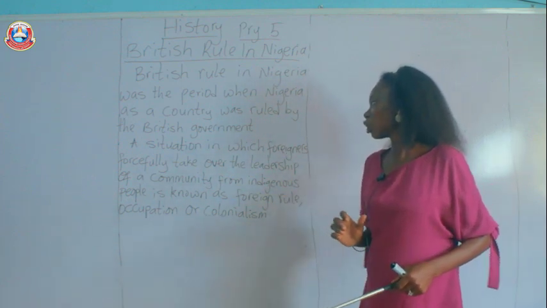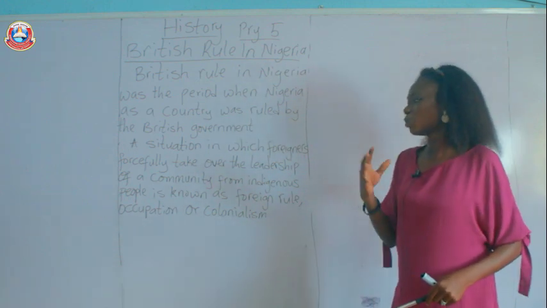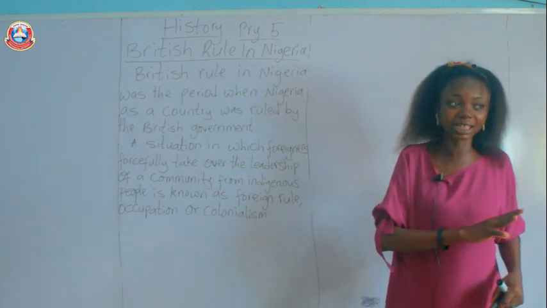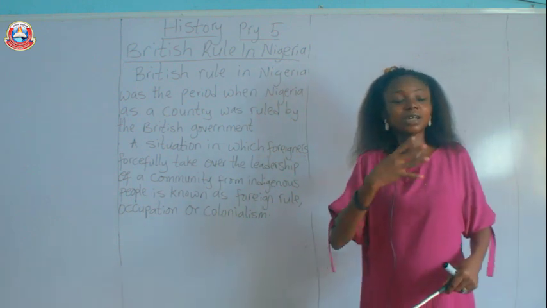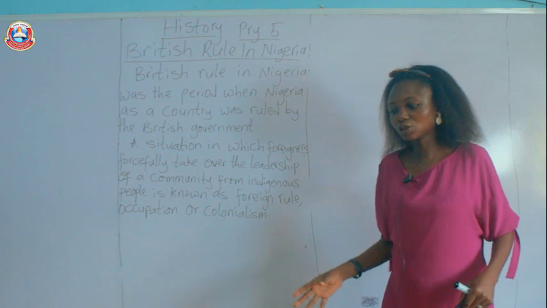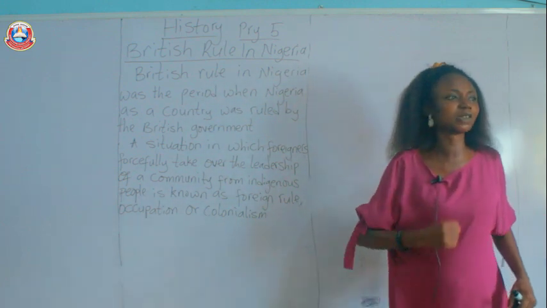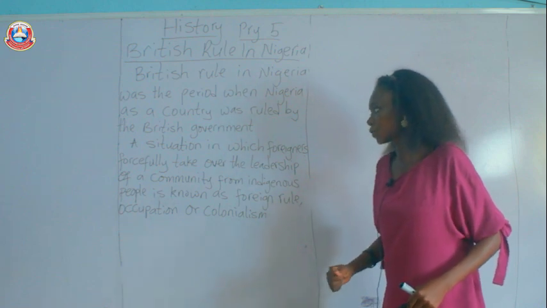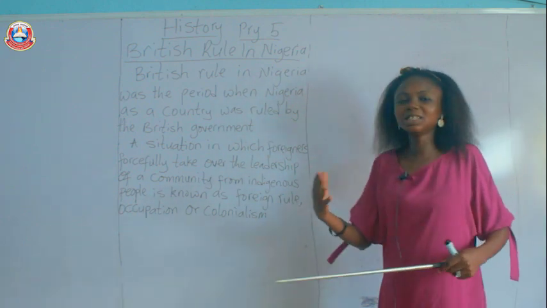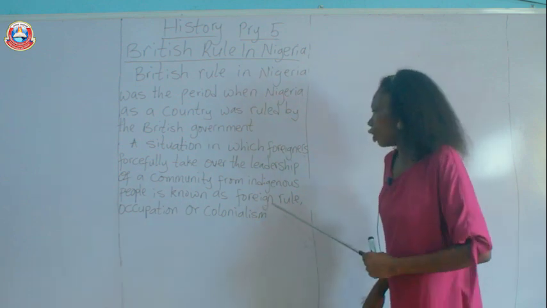Now, a situation in which foreigners forcefully take over the leadership of a community, just like I said that when the British came to Nigeria, they took over the leadership from these traditional leaders, we call this foreign rule.